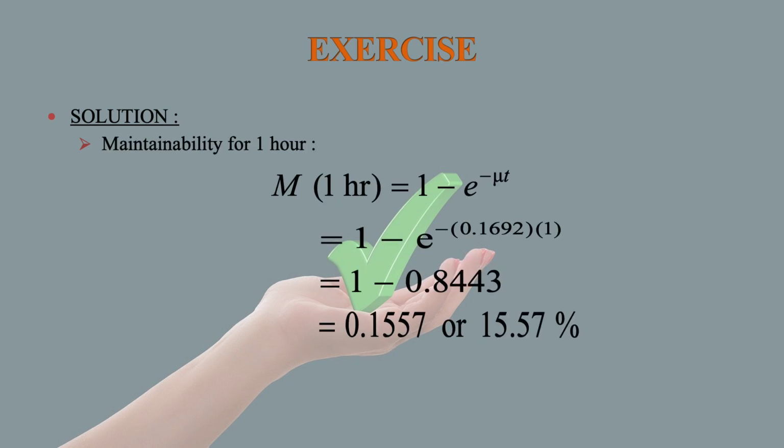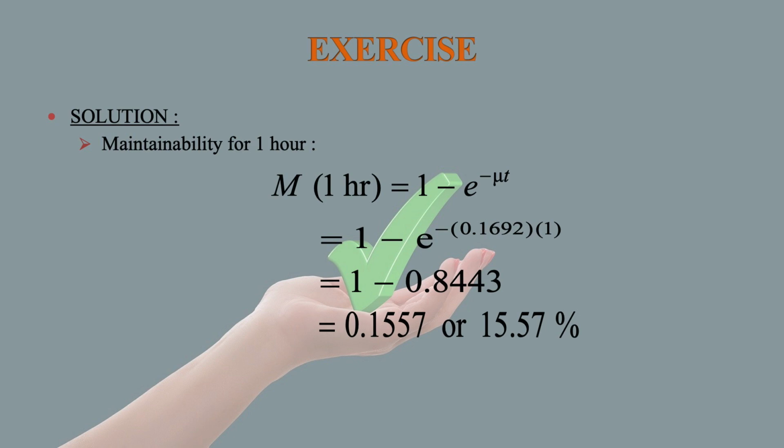So first let us calculate maintainability for 1 hour. We know that M is equal to 1 minus e to the power minus mu t. Mu we have already calculated, that is equal to 0.1692. Put the value of mu and t equal to 1 and calculate M. For this numerical it is 0.1557 or 15.57%.